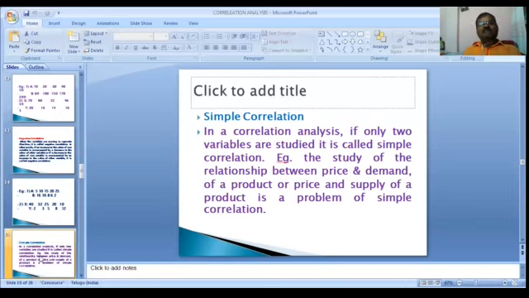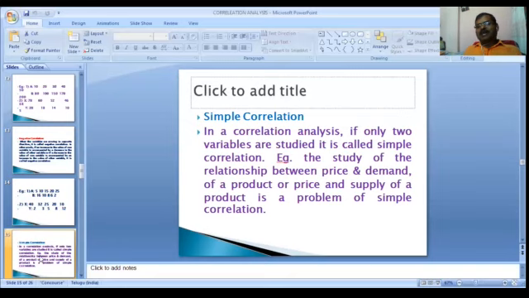Simple correlation. In a correlation analysis, if only two variables are studied, it is called simple correlation. The study of the relationship between price and demand of a product, or price and supply of a product, is a problem of simple correlation.